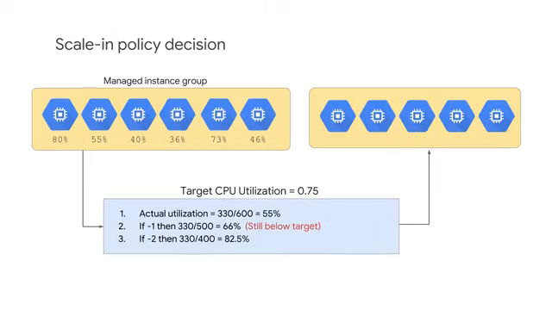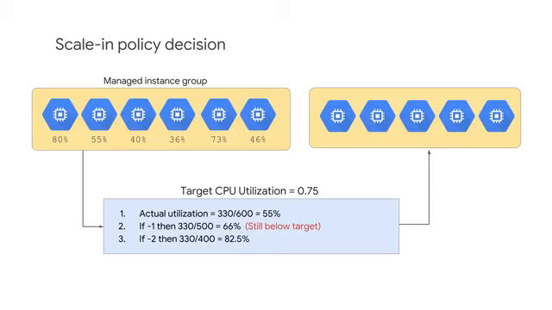In this example, removing one VM doesn't get close enough to the target of 75%. Removing a second VM would exceed the target. The autoscaler behaves conservatively, so it will shut down one VM rather than two VMs. It would prefer underutilization over running out of resource when it's needed.